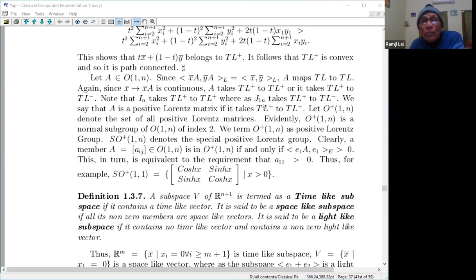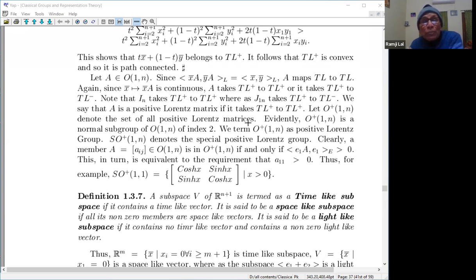This is not so good, therefore, for that purpose. So we say that A is a positive Lorentz matrix if it takes TL plus to TL plus. So that means J1L is not a positive Lorentz matrix. J1N is not a positive Lorentz matrix. Let O plus 1n denote the set of all positive Lorentz matrices.